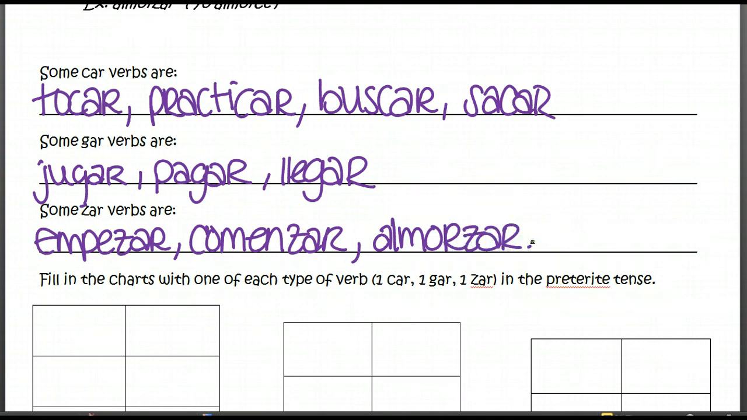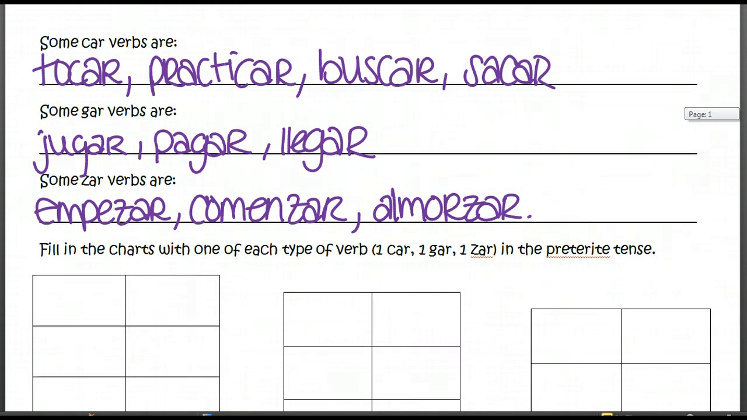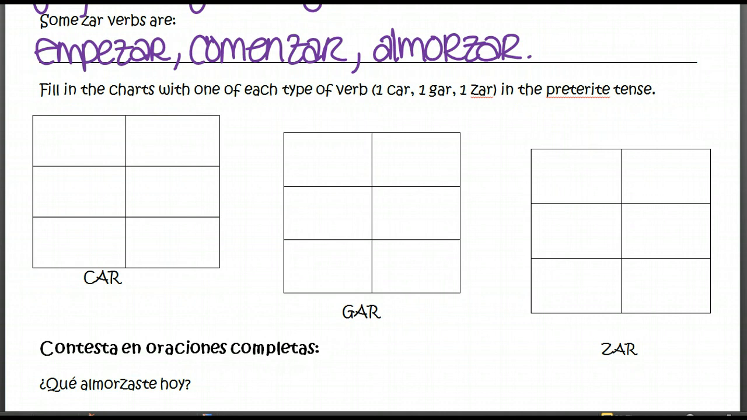So if you look at this group of verbs, you're going to notice that a lot of these are boot verbs. Just remember that in the preterite tense, none of our boot verbs that are boots in the present are going to be boot verbs in our preterite tense. They do not exist. So let's take a moment to conjugate just a couple of verbs.